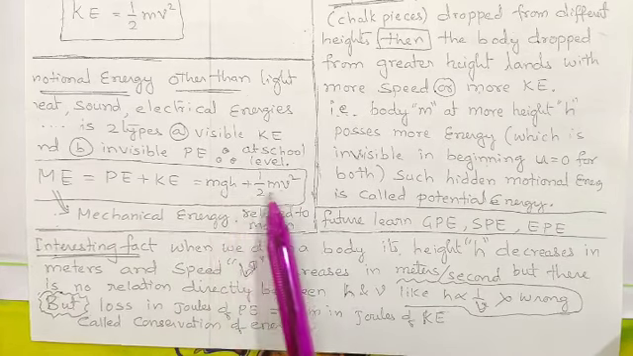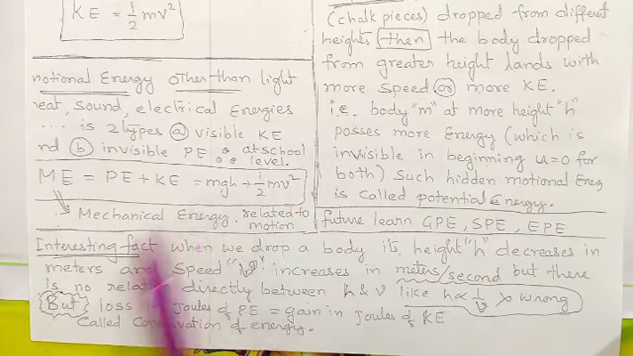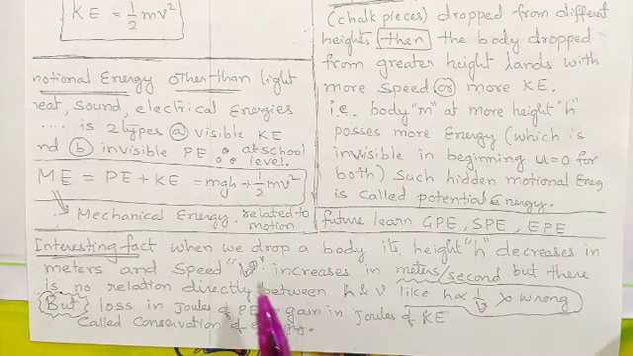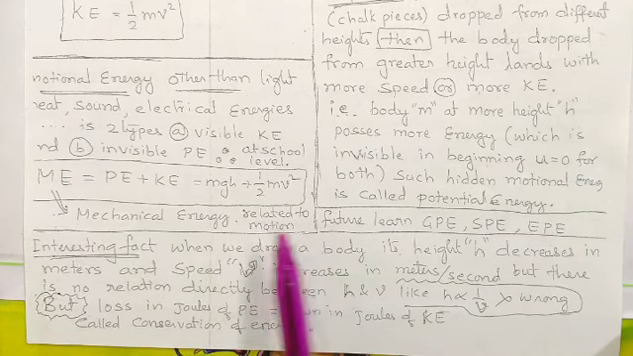That is, loss in this is gain in this, and loss in this is gain in this. This is known as the law of conservation of energy. So that means energy is not going anywhere. It is just converting from visible to invisible and invisible to visible. This is what we call the law of conservation of energy. Thank you.